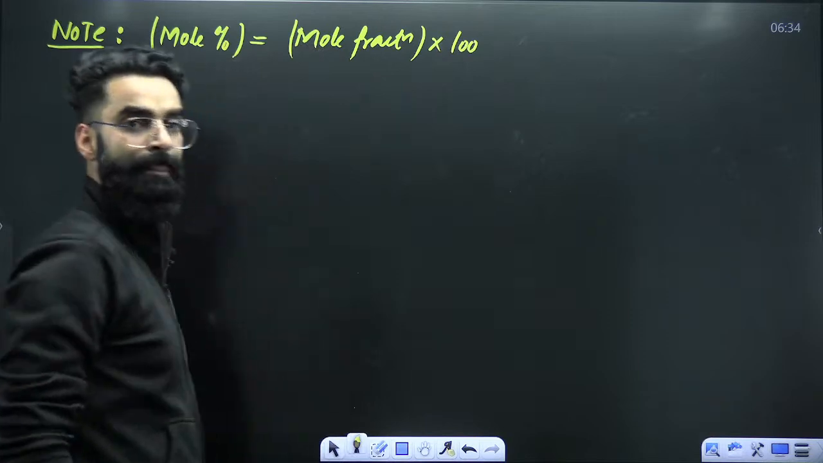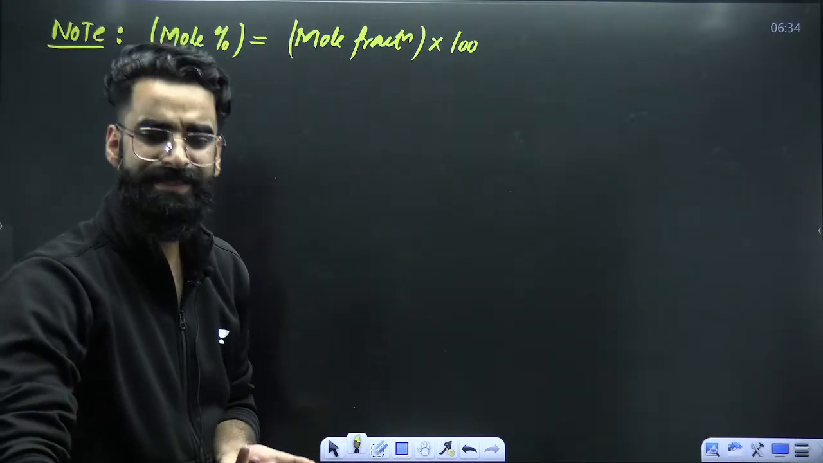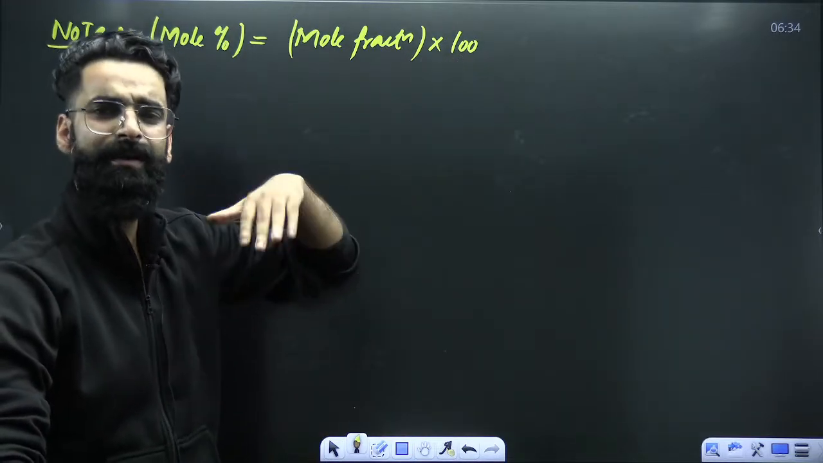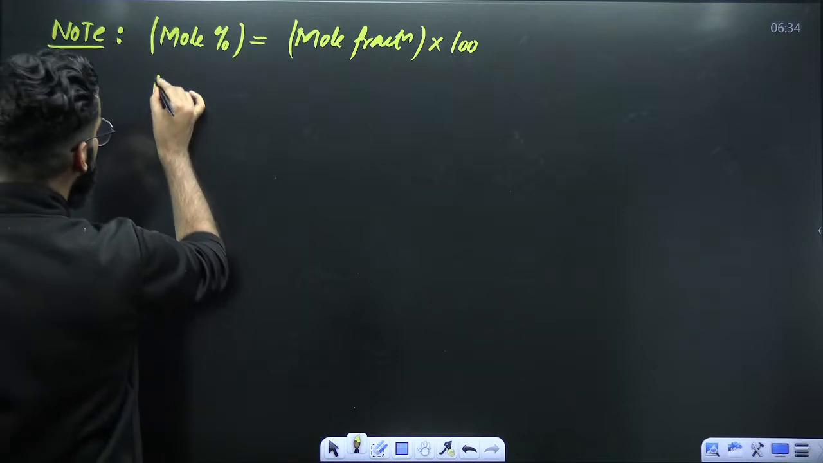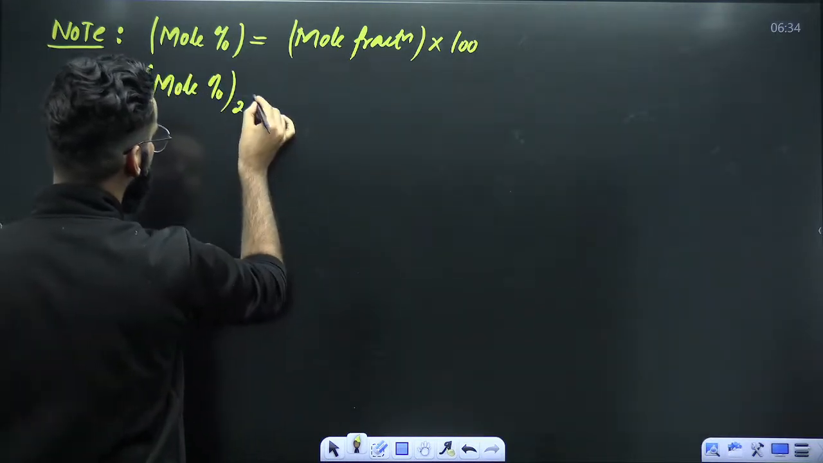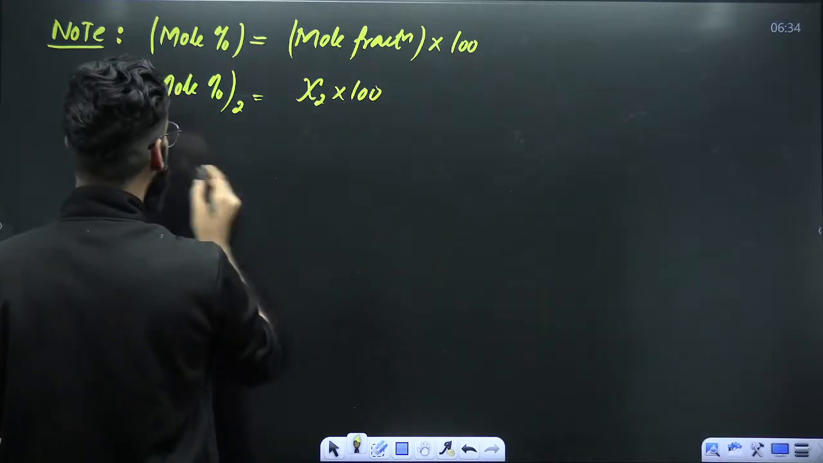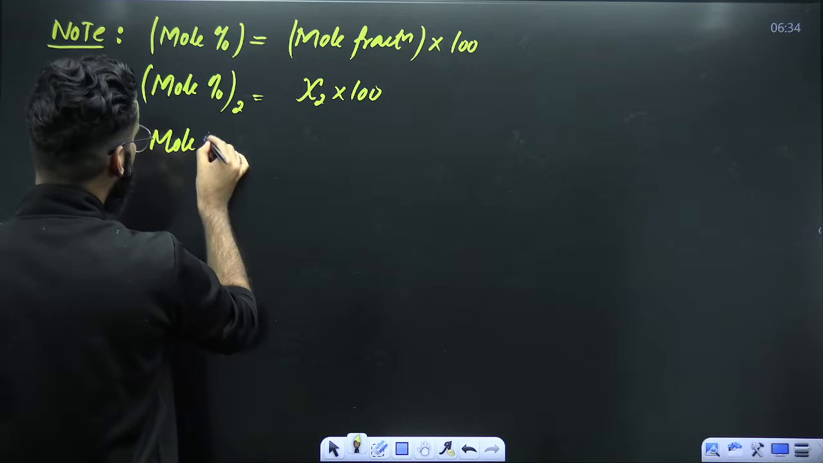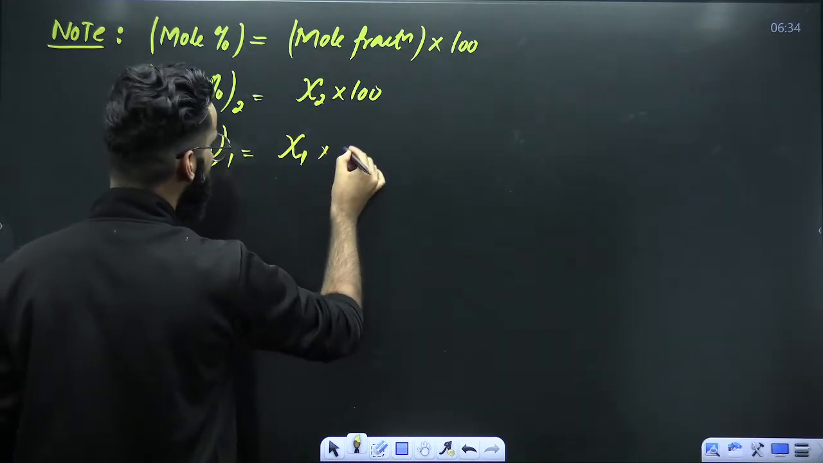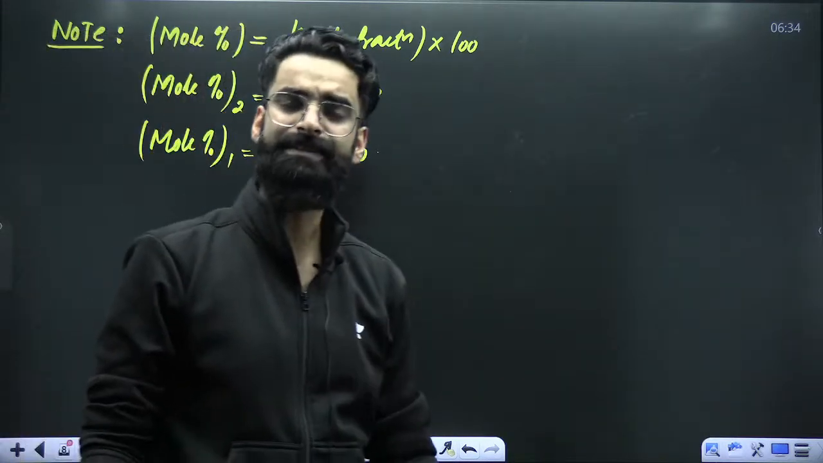So basically, sometimes they might ask you to calculate mole percentage. Mole percentage is nothing. It is just mole fraction multiplied by 100. For example, if I'm asking you to calculate the mole percentage of solute, it will be equal to mole fraction of solute multiplied by 100. Similarly, mole percentage of solvent will be equal to mole fraction of solvent multiplied by 100. That's it.